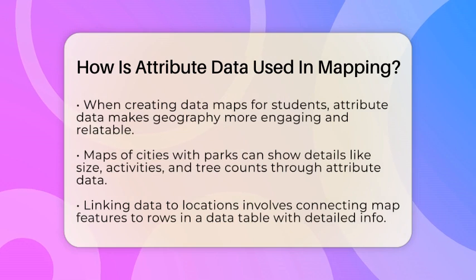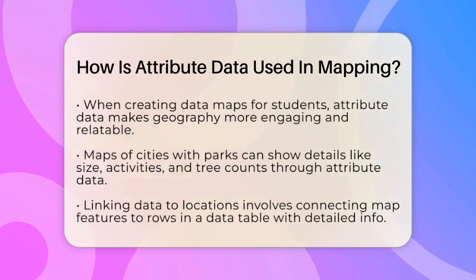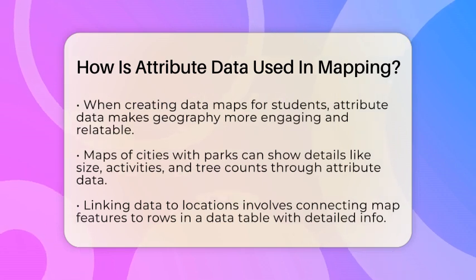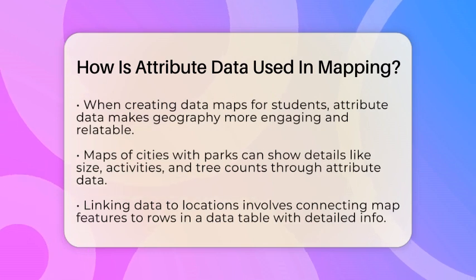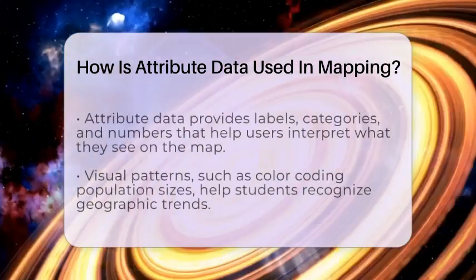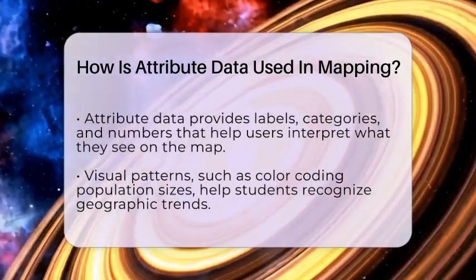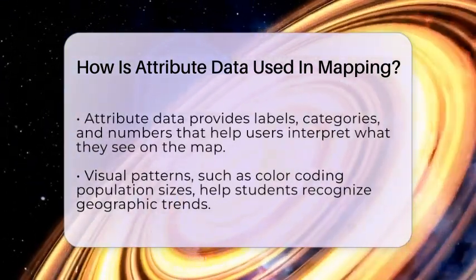Adding context is another key use. Attribute data provides labels, categories, or numbers that help users understand what they are seeing. For example, a map might use different colors to show population sizes in different areas. Larger populations could be shown in darker shades, helping students see patterns at a glance. Labels like city names or landmarks also come from attribute data, making the map easier to read.